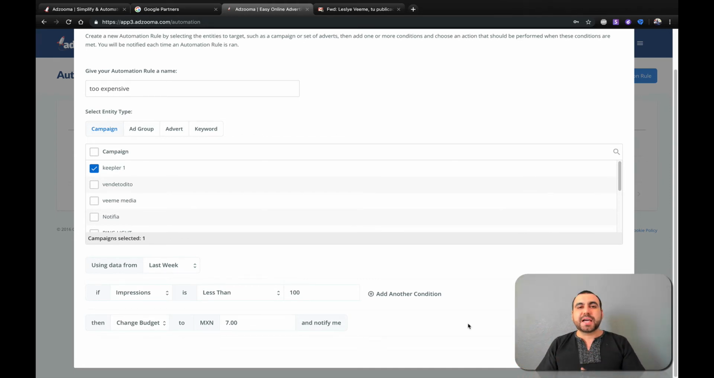Just think of the time it's going to save you, and the money. For example, if it's too expensive, it's going to turn it off. So just by that, it's going to save you money.